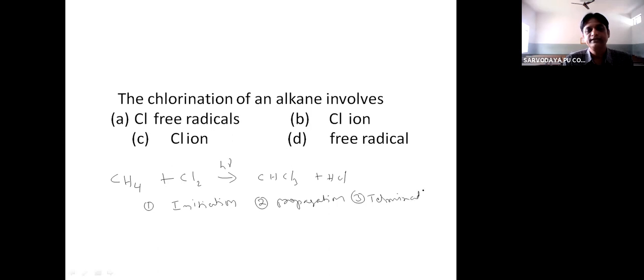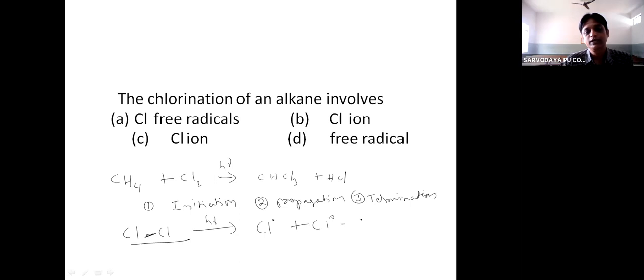So how actually is the reaction initiated? The reaction is initiated when a photon from sunlight is absorbed by a chlorine molecule, which breaks the covalent bond between the 2 chlorine atoms symmetrically, that is homolytic fission.